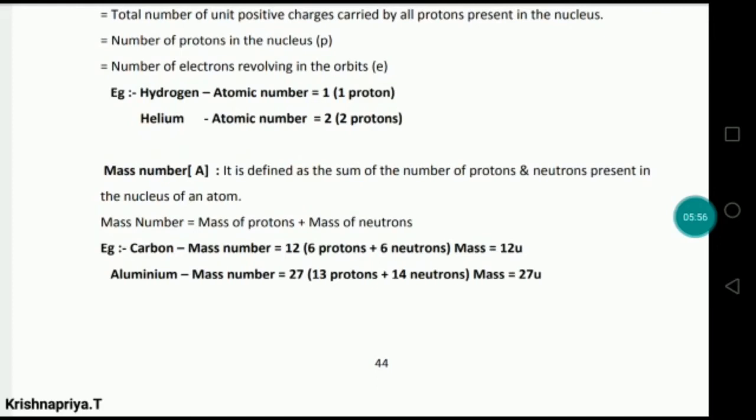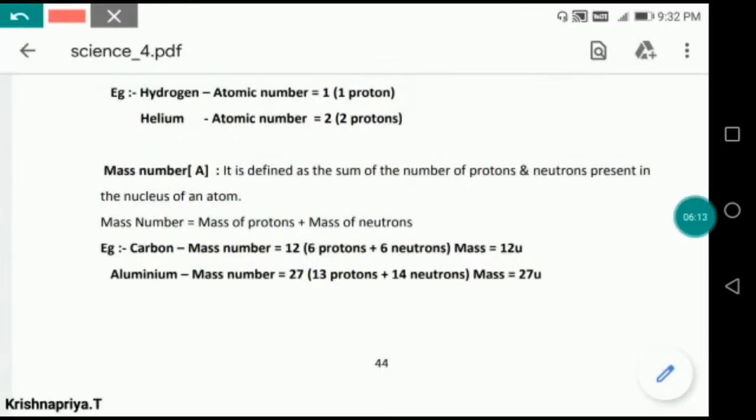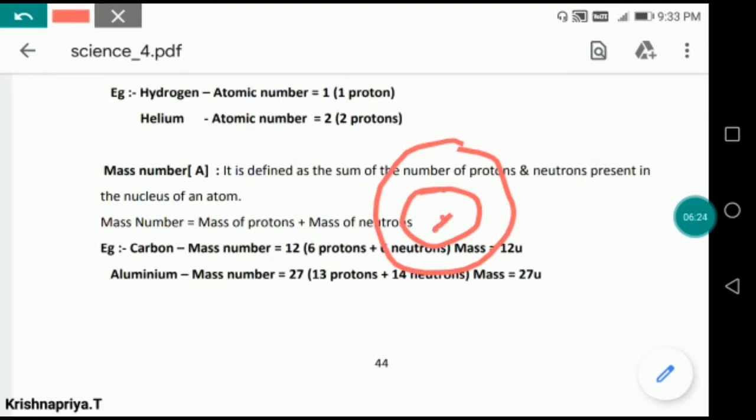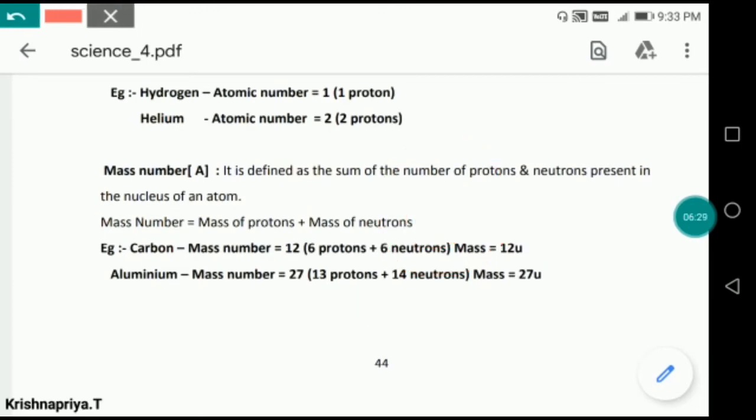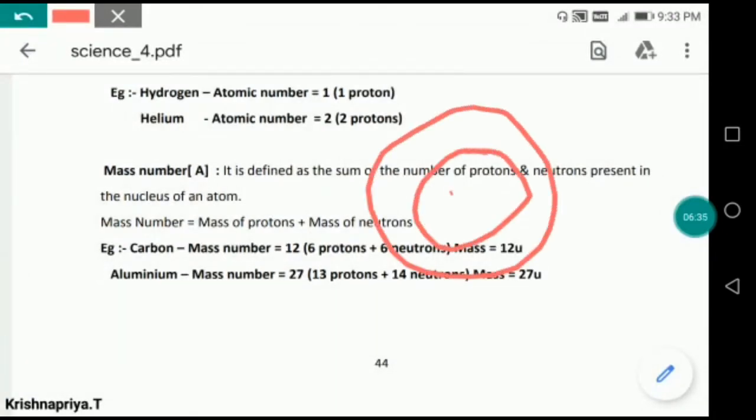The reason is that we can extract an electron out of the atom and we can give an extra electron to the atom, but we cannot do any alteration with the positive charge because it is present in the nucleus of the atom. That's why we relate the atomic number with the number of protons, because the atomic number is not going to change for any atom, it is always fixed. Similarly, the proton number is fixed. We cannot extract a proton from the nucleus.